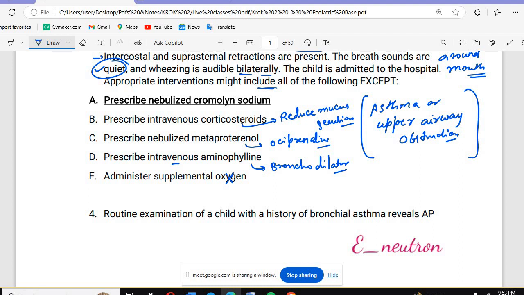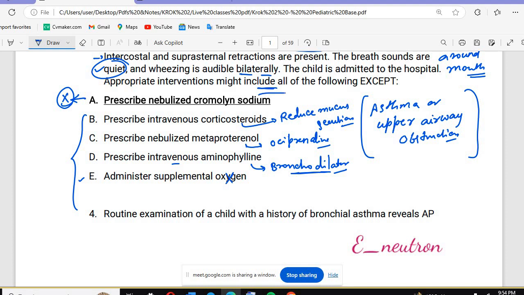Sorry, all these things we can apply in these patients, and this is not because of priority. If we go by priority, firstly we will give the bronchodilator. Oxygen is not so much of a requirement, but it is in the options, and if we don't have any other drugs, we can still give oxygen. So the drug that we can't give in this patient is nebulized cromolyn sodium. Why cromolyn sodium?